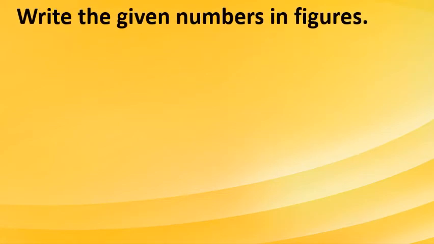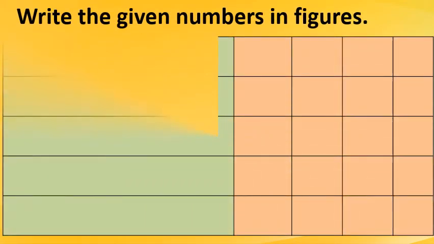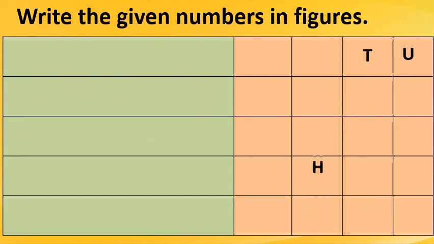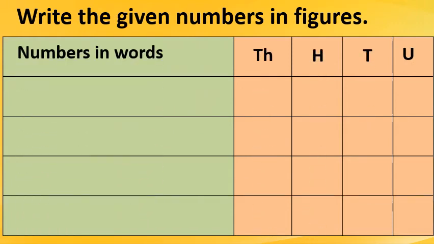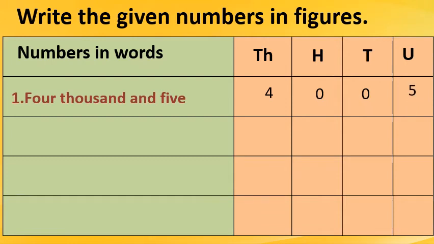Now write the given numbers in figures. Here numbers are given in words. We have to write these 4-digit numbers in figures. See here, 4005. You know how to write 4005. 4 is in the thousands place. No hundreds, no tens, so directly we will put 00 over there. And in the units place it is 5.